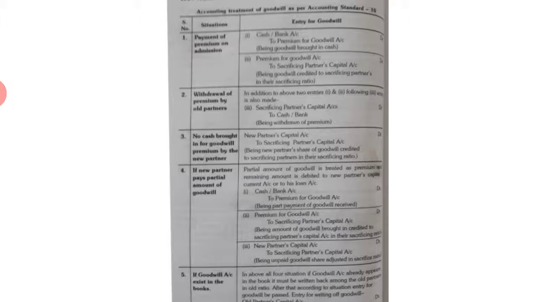So there are 5 stages, 5 cases. First case is payment of premium at the time of admission. For this we make 2 entries. Cash or bank account debit to premium for goodwill account, and narration is written being goodwill brought in cash.